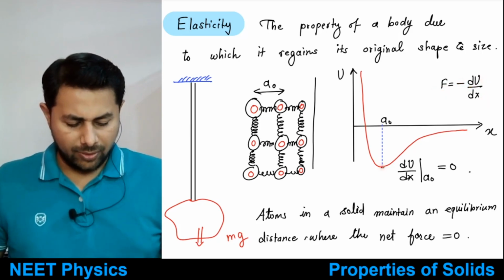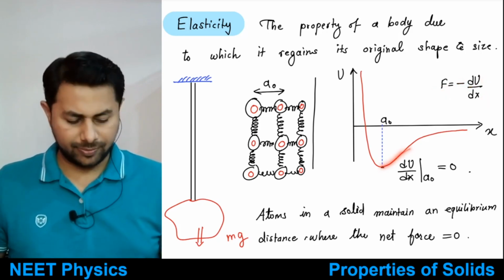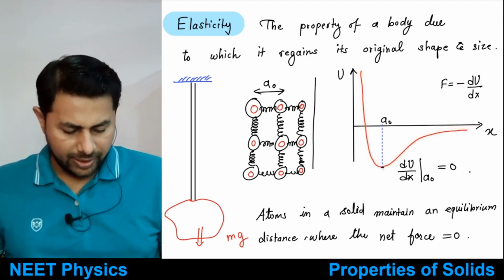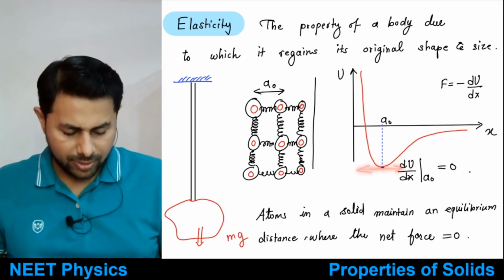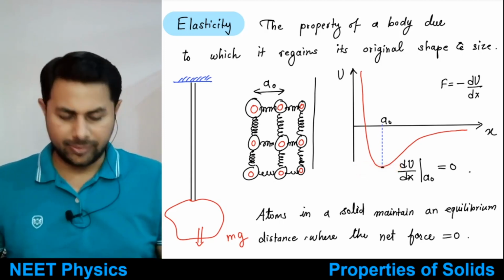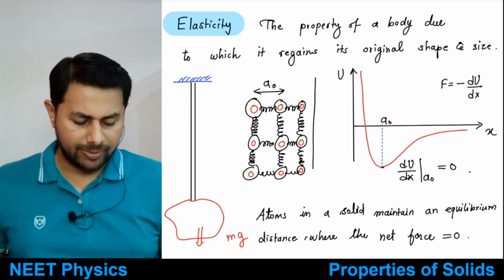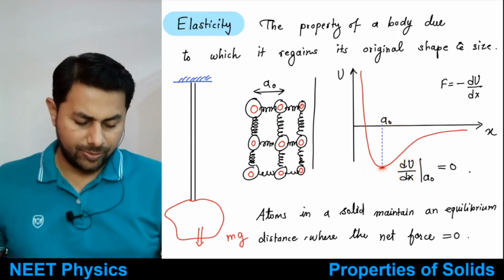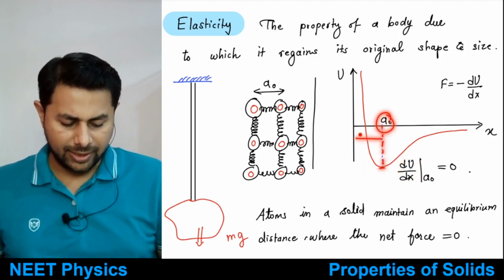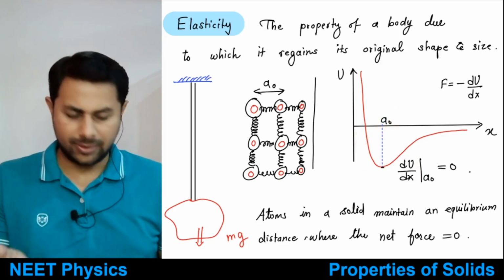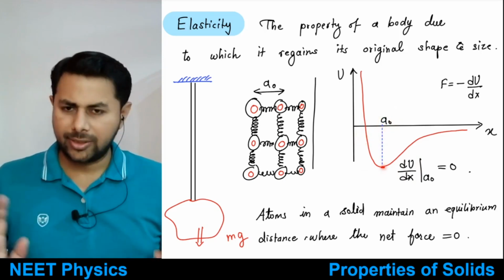So see, now if you go on this side, what will happen? This u versus x curve has a dip at this point, and at this point the graph is flat. That means if you draw a tangent to it, it is horizontal, parallel to the x-axis. What does that mean? If the tangent is horizontal, du by dx is 0 at this point. So this point is the equilibrium distance, right? The distance corresponding to this point is the equilibrium distance. At this point the force is 0.